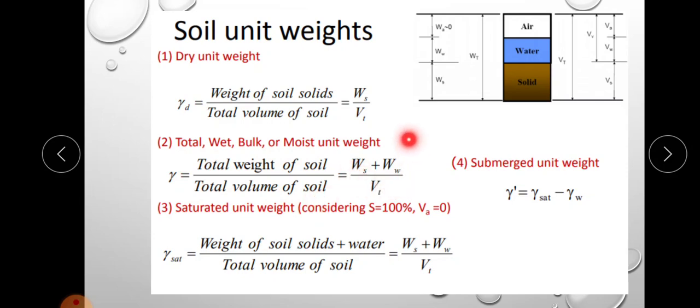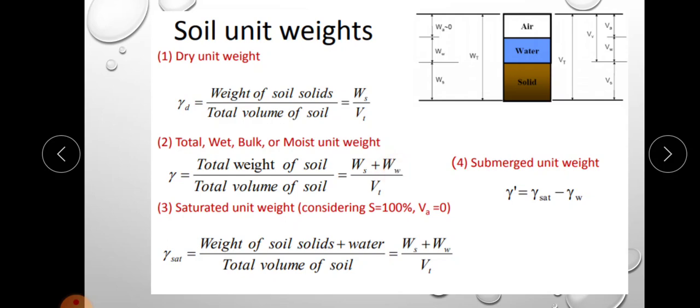So total weight of the soil means weight of solids plus weight of water, divided by total volume of soil, weight by volume. In the case of bulk unit weight, it is the ratio between total weight of soil and total volume of soil. But in dry unit weight, there will not be water in the dry condition, so Ww, that is weight of water, will be 0 here.